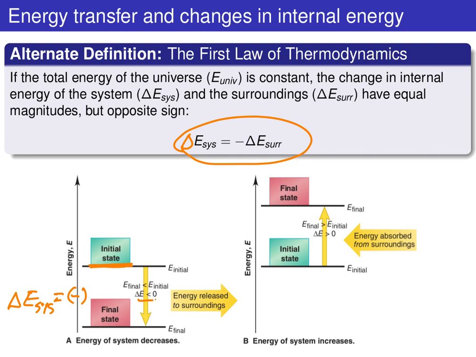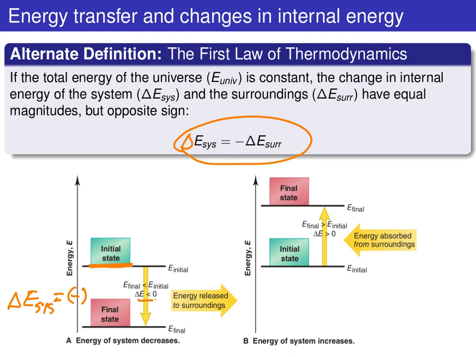Well, that energy must have gone somewhere. The first law of thermodynamics basically tells us that the change in internal energy of the universe is constant, which means we can't create energy and we can't destroy energy.